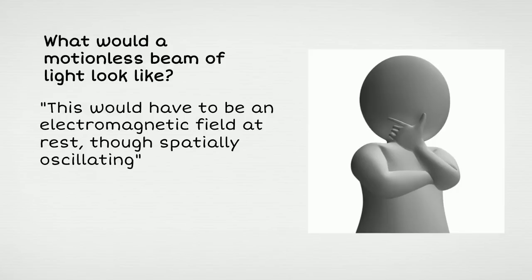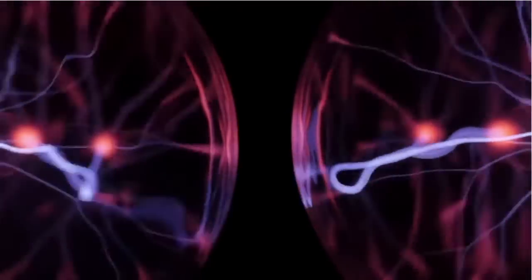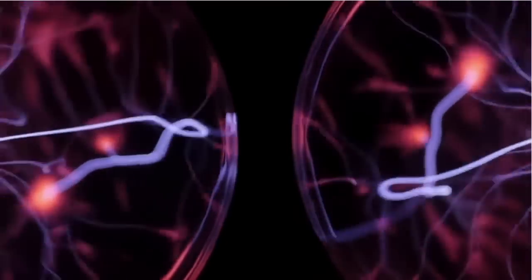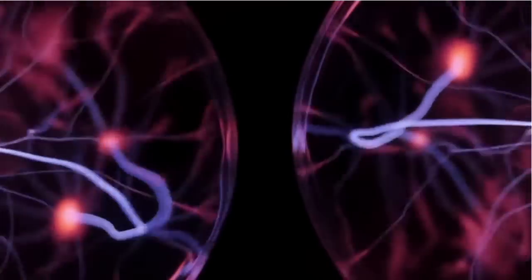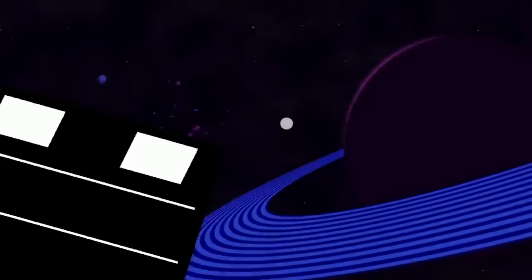Einstein thought that this was very weird. He wrote, "There's no such thing." On the one hand, this was not imaginable in the context of the theory of electromagnetism. An electromagnetic field at rest, though spatially oscillating, could not be described by the existing equations.